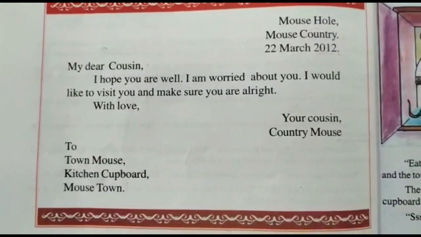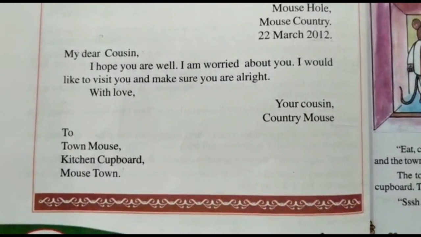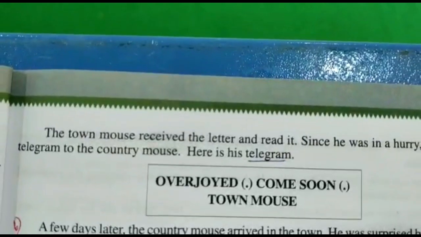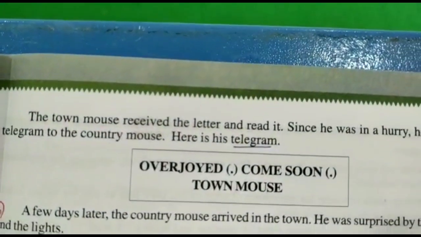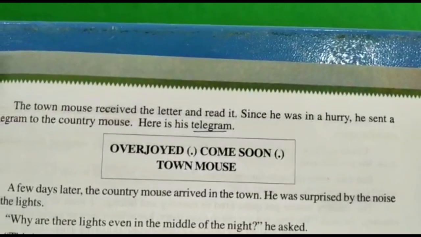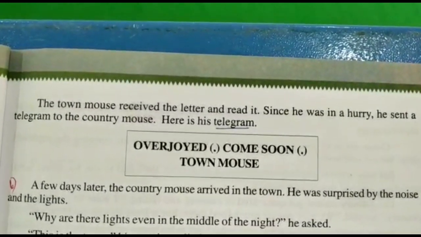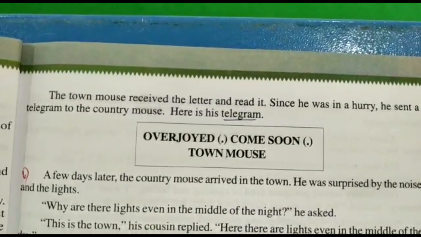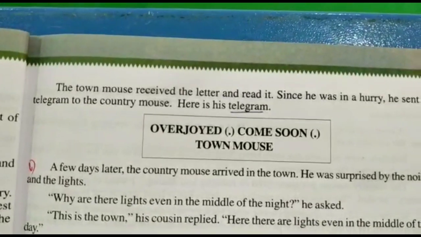To: Town Mouse, Kitchen Cupboard, Mouse Town. The town mouse received the letter and read it. Since he was in a hurry, he sent a telegram to the country mouse. Here is the telegram. Overjoyed, come soon, town mouse.